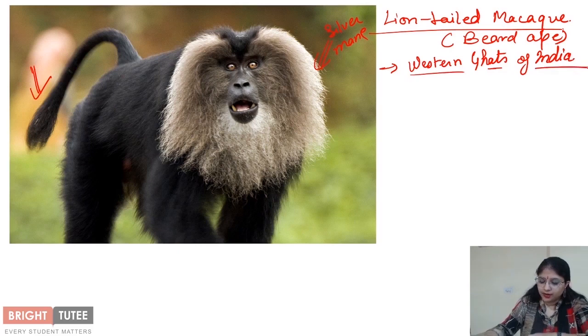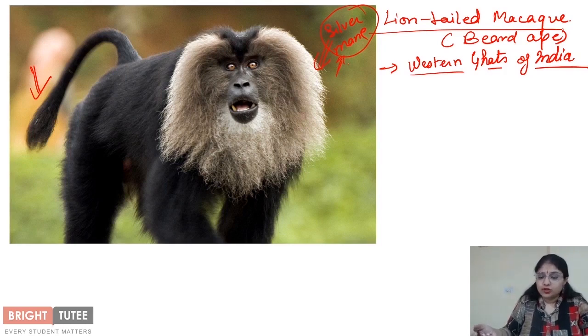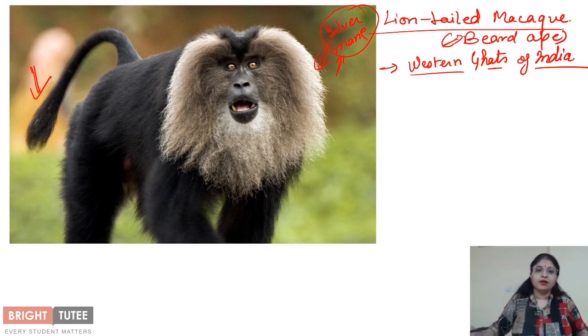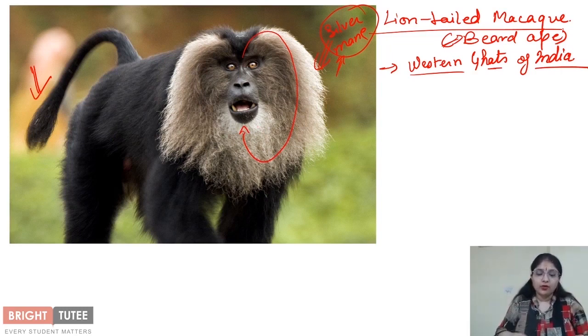Right? Western Ghats of India. Now, the most outstanding feature of this animal, how can we distinguish this particular monkey from any other monkey, is its silver mane. This is the most striking feature which helps it get the name, the bearded ape, right? So the silver white mane surrounds its head from the head to the chin, right? So the whole face is surrounded by a silver mane.